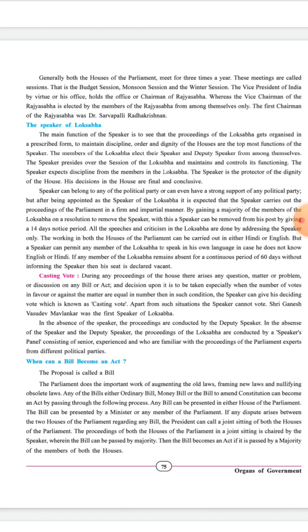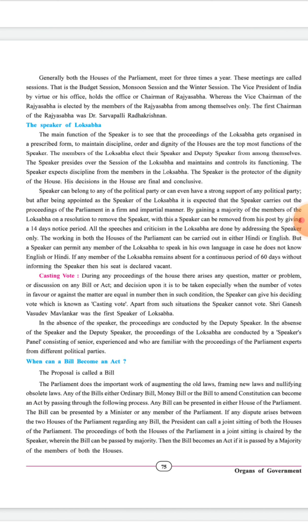They are given 14 days notice period beforehand, and they can be removed. And all the speeches and criticism in Lok Sabha are done by addressing the speaker. See, by telling the speaker, all the speeches and whatever criticism is there in the Lok Sabha are done through the speaker only.